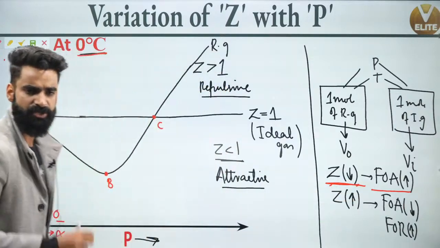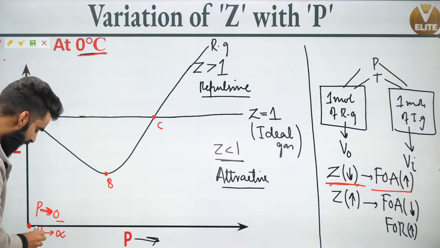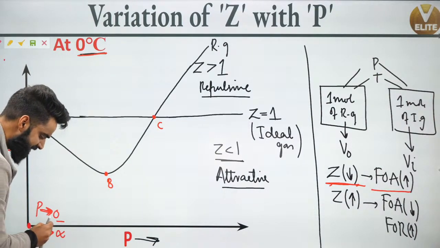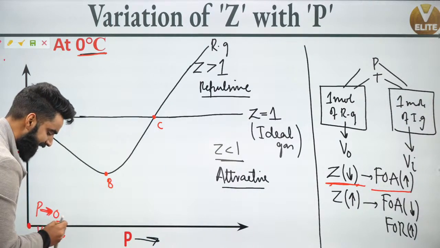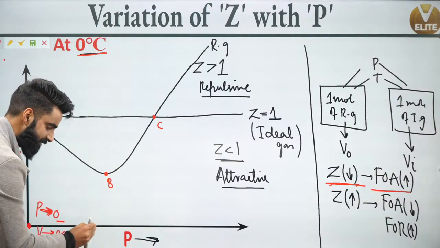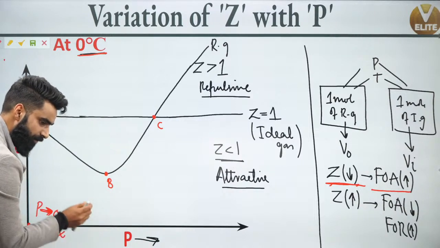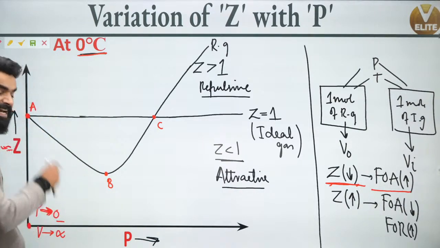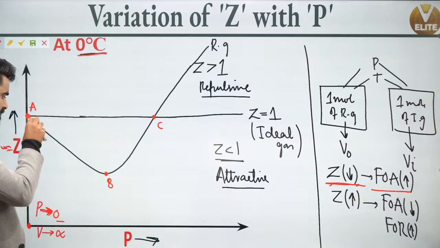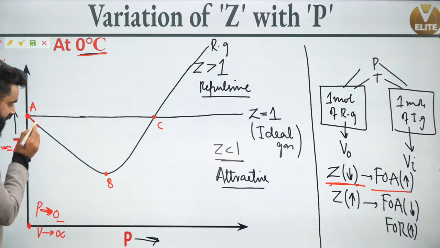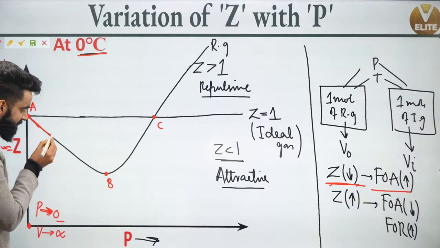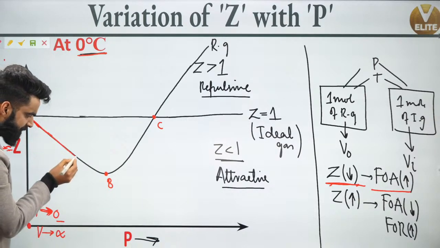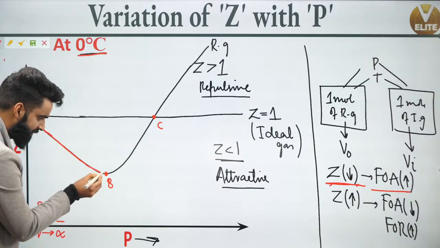Very, very simple. So guys, have a look. If I'm moving along this axis, this way, what is happening? Pressure of the real gas is increasing. Volume is decreasing. Molecules are coming closer. Force of attraction between them increases. Z value is decreasing. That's why this curve is coming down like this. Because the Z value should decrease as the force of attraction is increasing, right? Z value is decreasing, force of attraction is increasing.